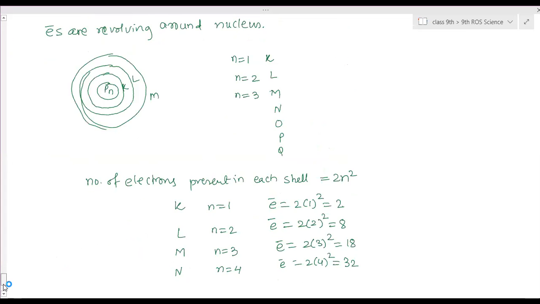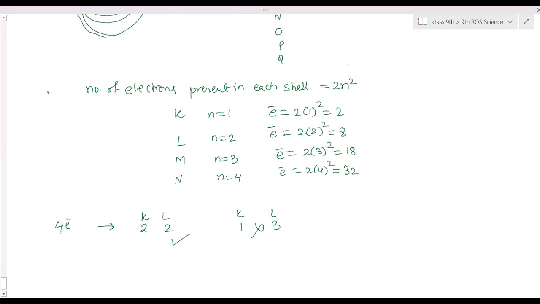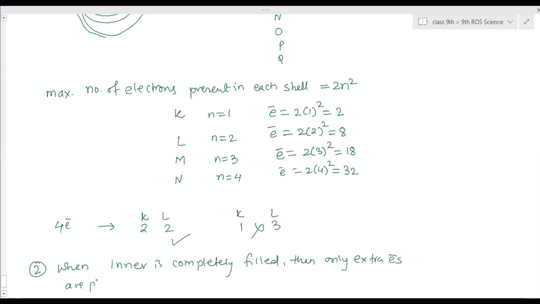Okay, so the first rule is that the maximum number of electrons present in each shell is given by the formula 2n square. The second rule is that when the inner shell is completely filled, then only the extra electrons are placed in the next shell.